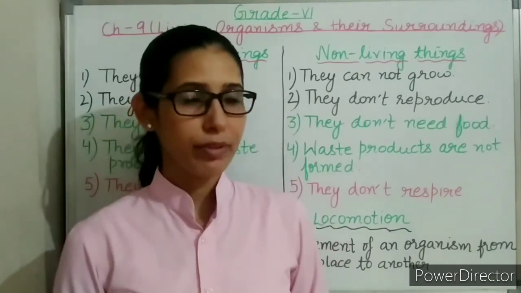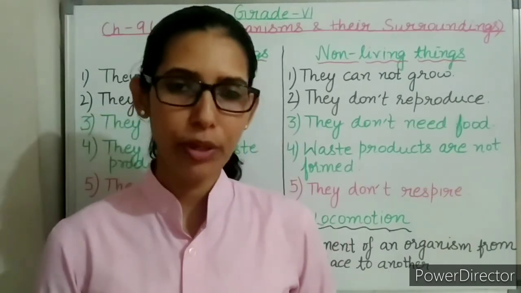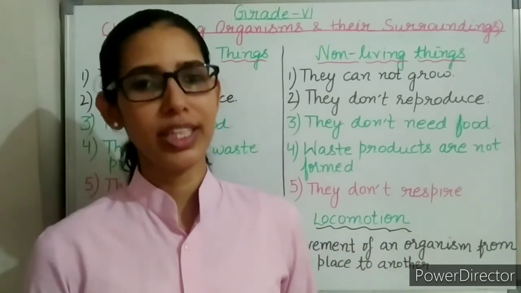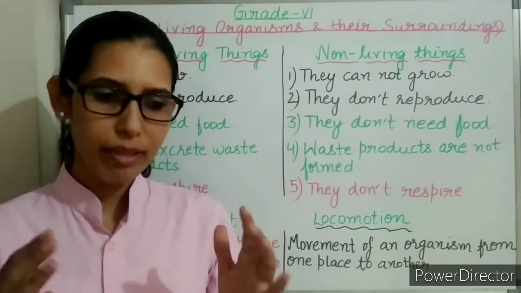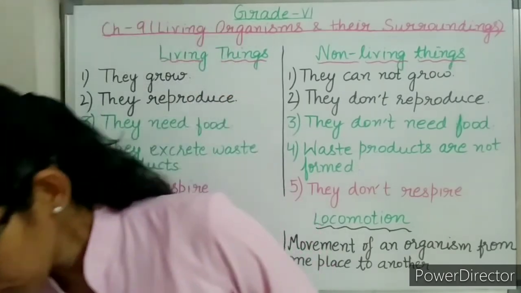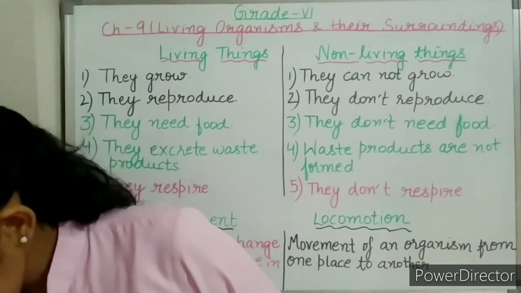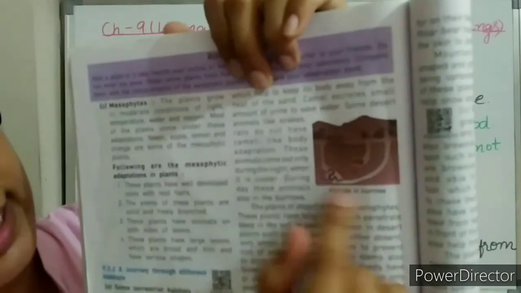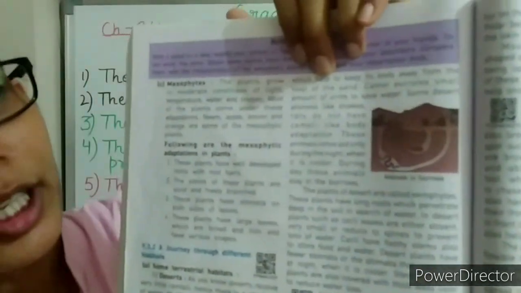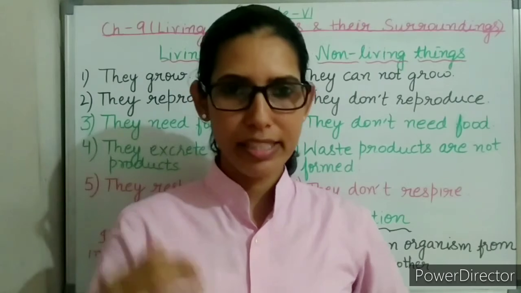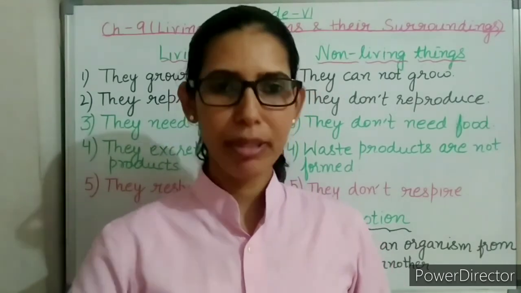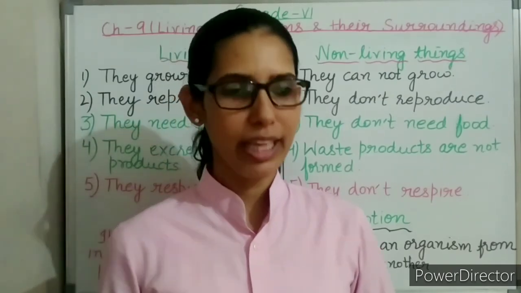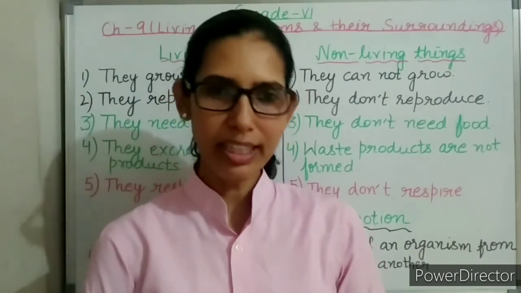Next is rats and snakes. They are also found in the deserts, but their body structure is totally different from the camels. Then how do they survive? So the rats and the snakes make burrows. Here in your book you can see these are the burrows. You can see these tunnels underground. So the rats and the snakes make burrows. During the daytime they remain in the burrows, and they come out during the night time when it is cooler outside. So like this, the desert animals survive in the deserts.